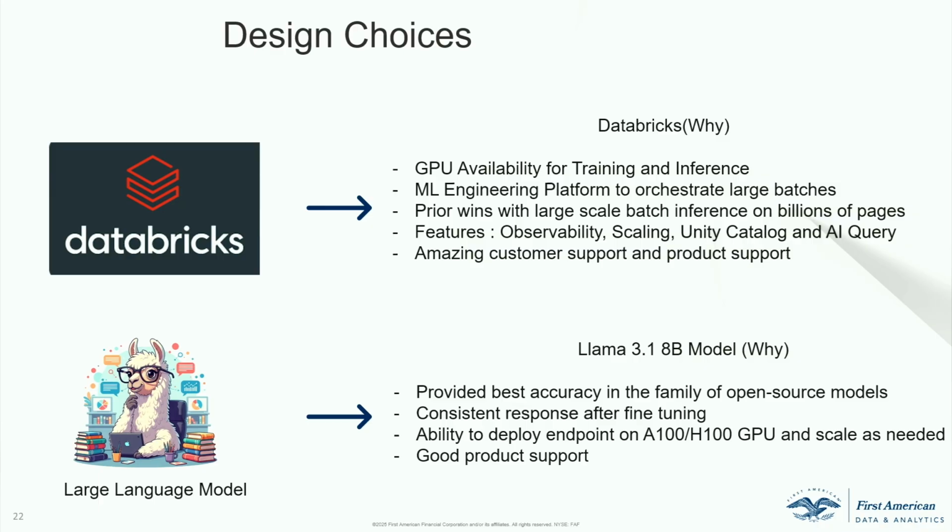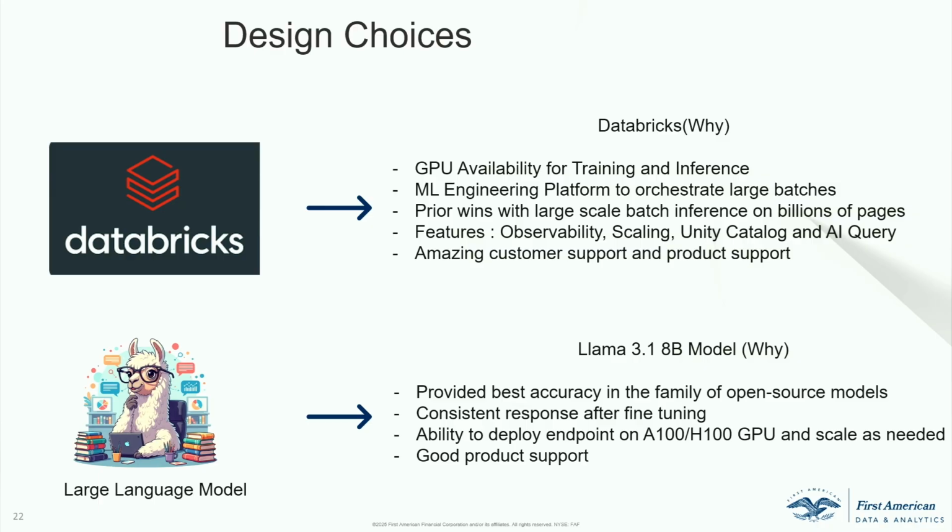And Databricks was the only cloud provider at that point who was giving us this availability, right? And also, the engineering of the Databricks inference is, I would say, structured for both development and engineering as well. We also had done large-scale inference jobs with other image processing pipelines, right? So we were very successful with Databricks, right? So that's why we chose Databricks.